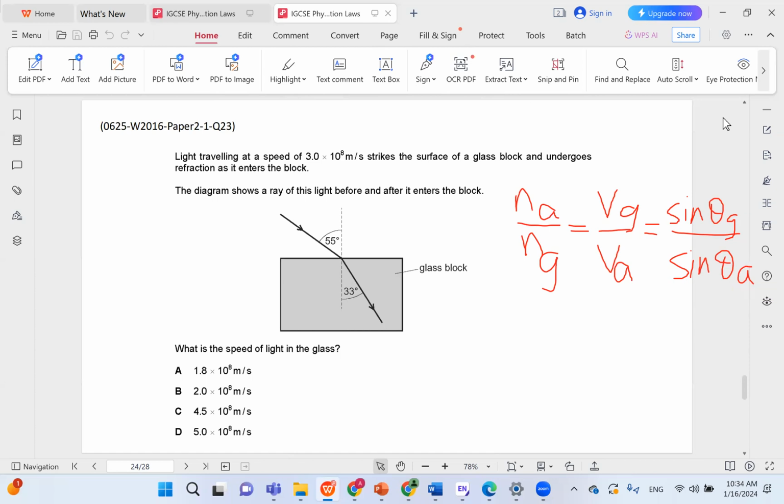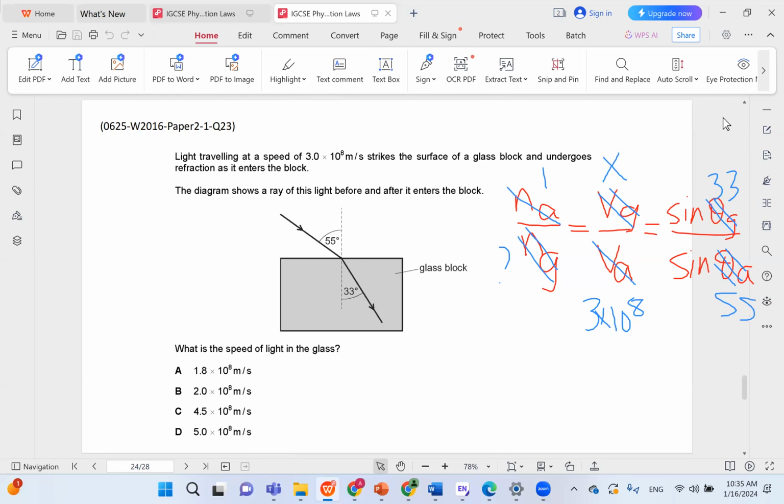Now, v air is something you should know, and it's actually given in the problem because light is traveling at 3 times 10 to the power of 8. n air is always 1, we know that. We are not given n glass here. So this is just something that is unknown, and we might not need to get it to begin with. We are required to find v glass, so let's call that x for now. This is what we're trying to find. The angle in the glass is 33, it's evident from the drawing, so sine 33. And the angle in air is 55, so sine 55.